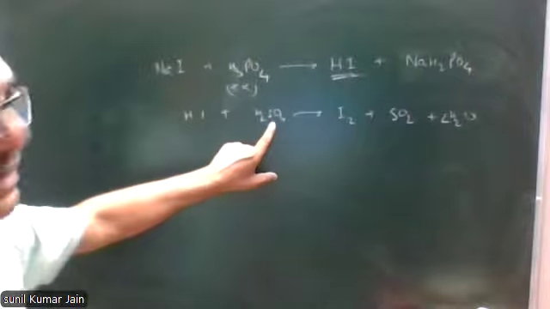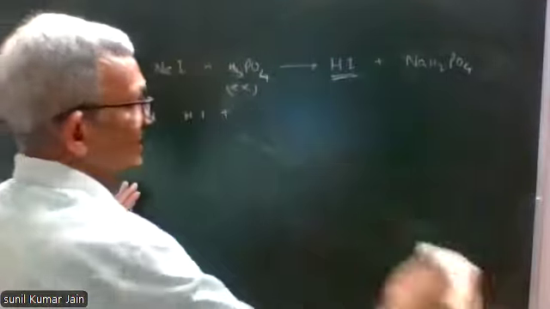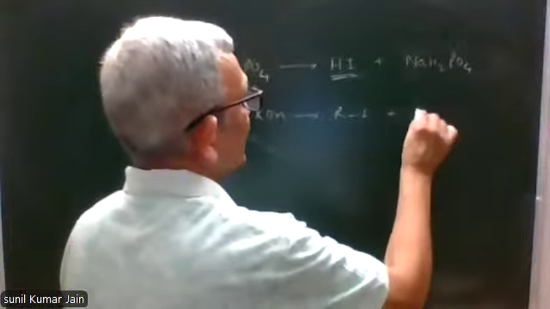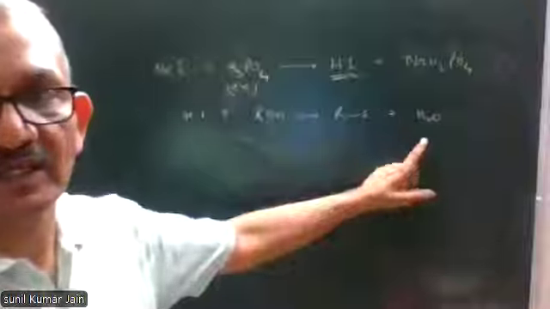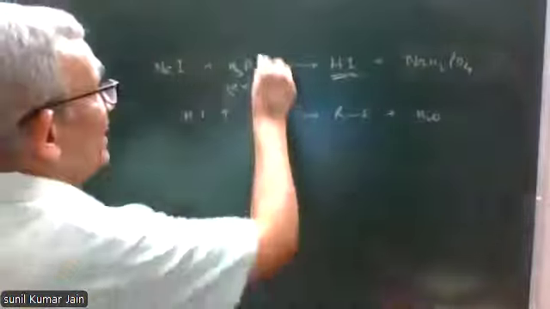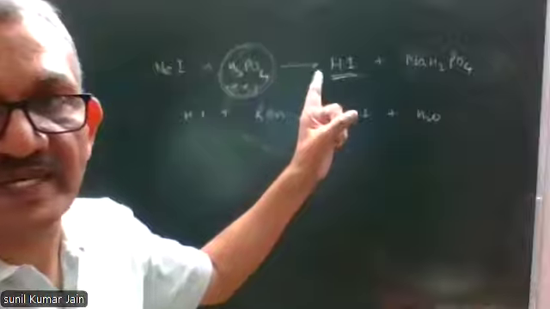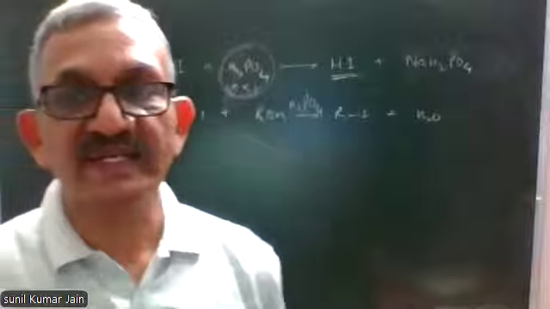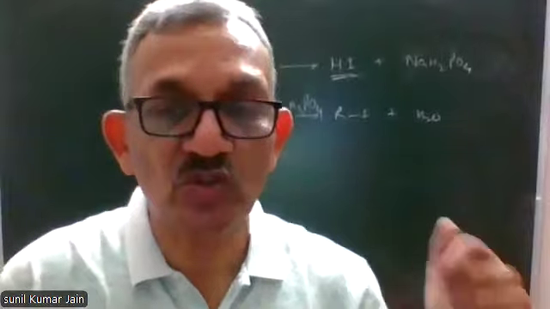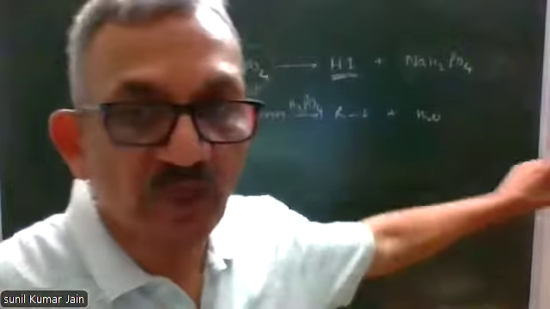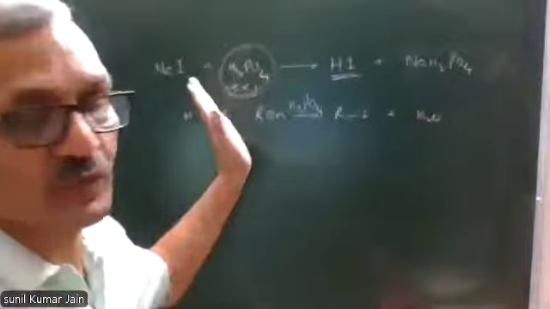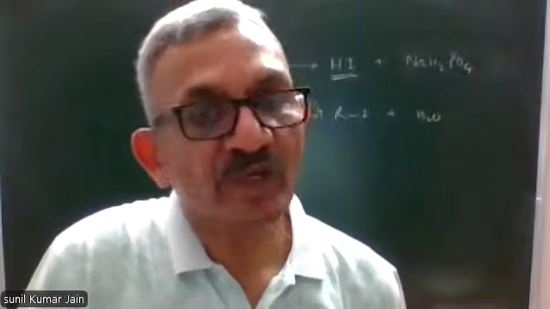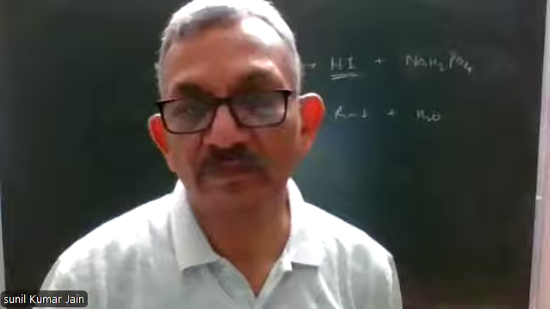HI reacts with alcohol and gives iodoalkane plus water. Again, how do we handle the problem of water? Extra phosphoric acid left is used here. Phosphoric acid is a very strong dehydrating agent, stronger than sulfuric acid. It will absorb water formed during the reaction, and therefore this will prevent backward reaction. So that is in situ preparation of HI for the preparation of iodoalkanes.